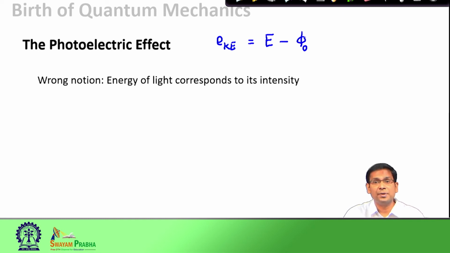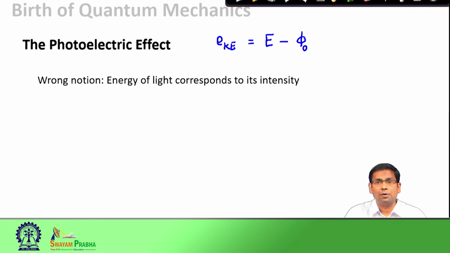However, the experiments told a different story. The experiments suggested that at some particular frequencies, even extremely low intensity light could eject photoelectrons, and we could see the photoelectric effect beautifully even with very low intensity light. But on the other hand, light of some other color, or some other frequency, even when we used extremely high intensity, was unable to show the photoelectric effect. So, what was going on there?